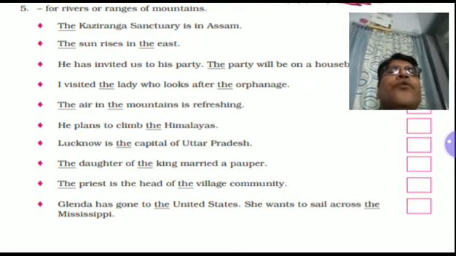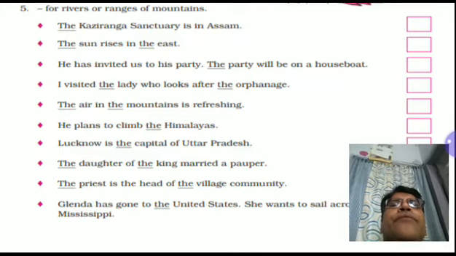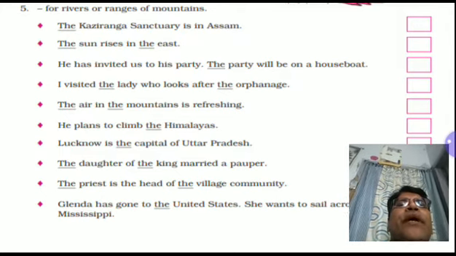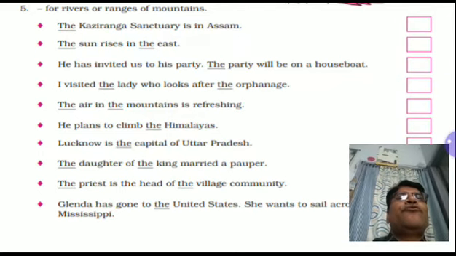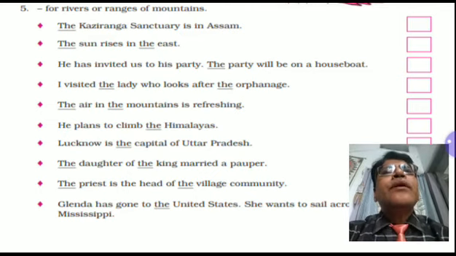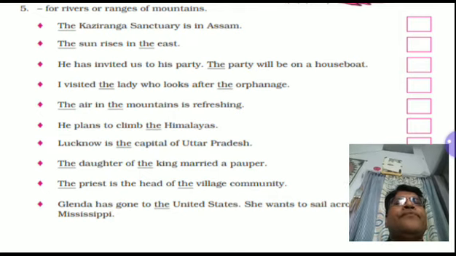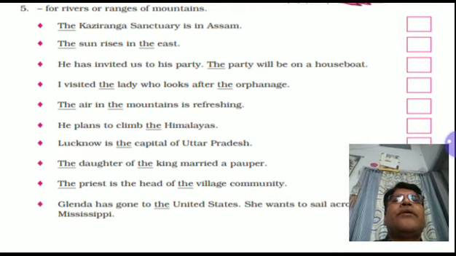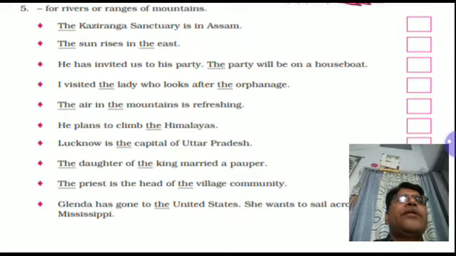Here, 2 we have already done. Now, this is third. He has invited us to his party. The party will be on a houseboat. In C number you have to write 2. Here, repetition of the word party. When the same thing is repeated, that thing becomes definite, and so the definite article is used before the word.